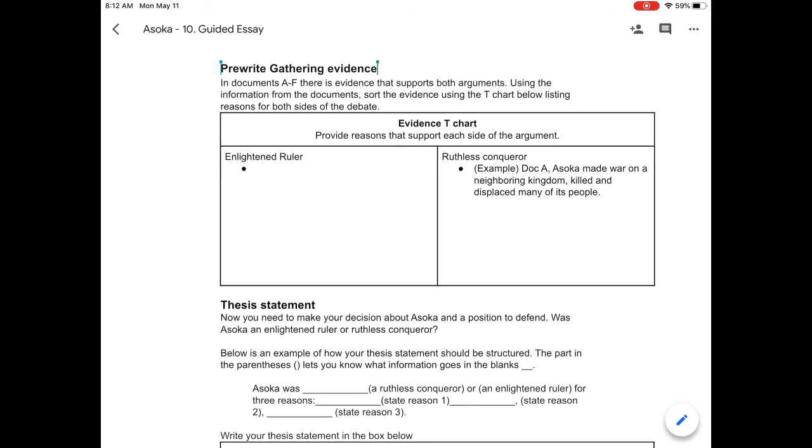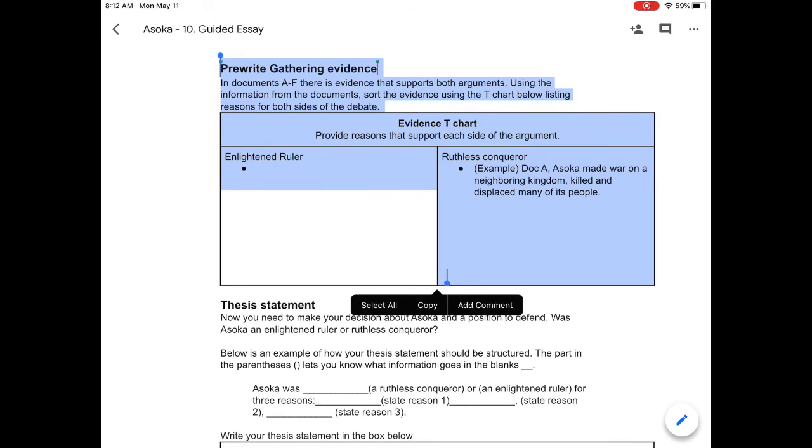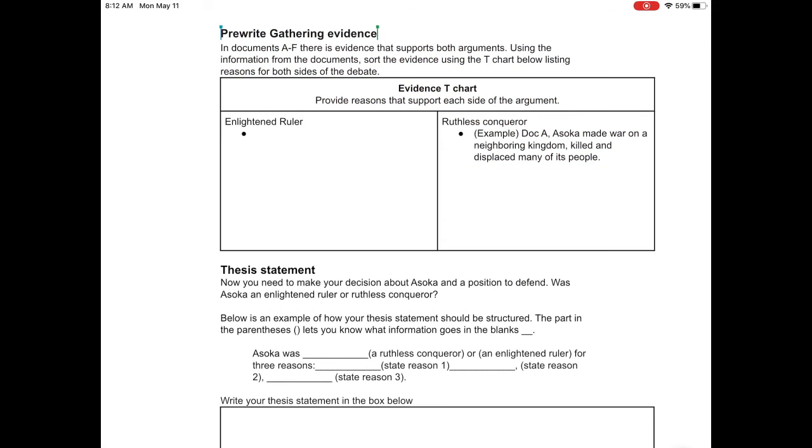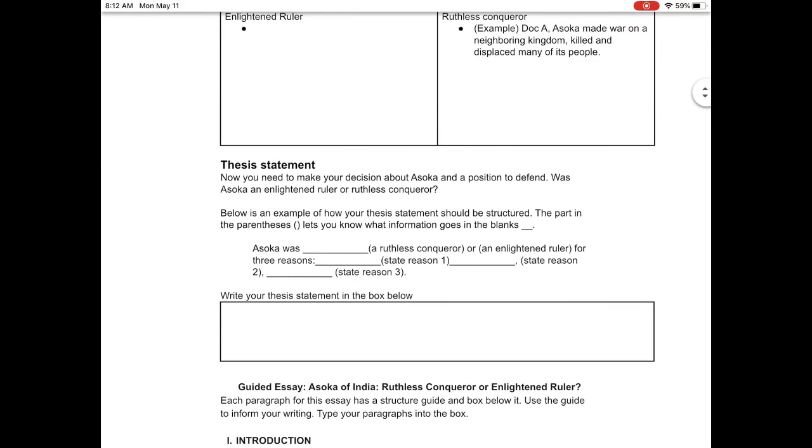Alright? So you're just doing this pre-write and gathering evidence today. We're trying to break it up because we know that looking through all the documents again to find that evidence is a time-consuming task. And then tomorrow we'll go over how to do